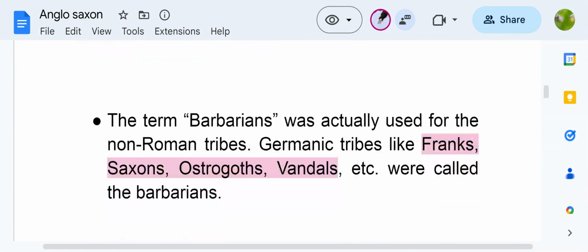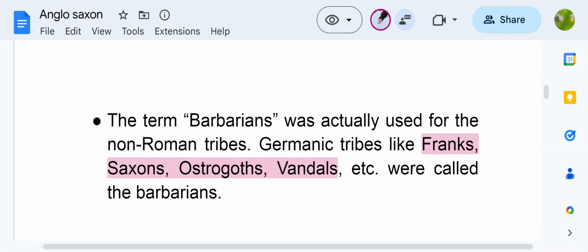So the term barbarians, who were the barbarians who attacked the Roman Empire? Barbarians was actually used for the non-Roman tribes, Germanic tribes like Franks, Saxons, Ostrogoths, Vandals. They were strong, powerful fighters. They were Germanic tribes. Okay, they were called the barbarians.